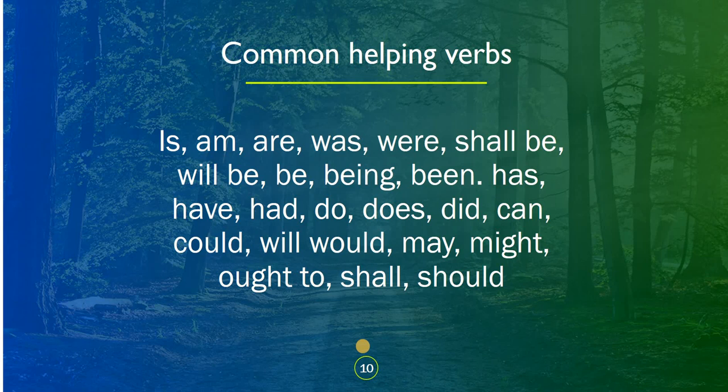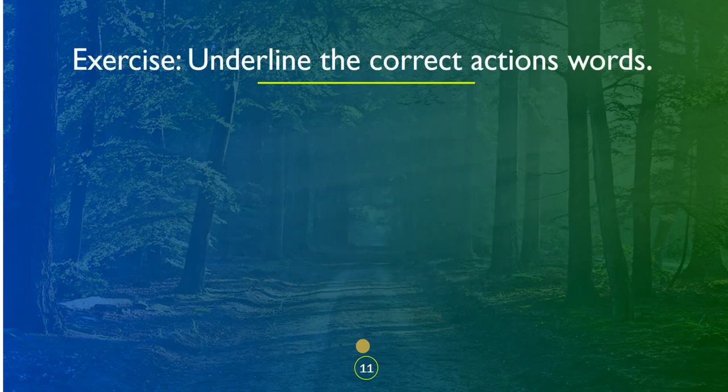Linking verbs or being verbs function as helping verbs in some sentences. Common helping verbs are is, am, are, was, were, shall be, will be, being, been, has, have, had, do or does, did, can, could, will, would, may, might, ought to, shall, should. These are all common helping verbs. Hope you all have understood the concept. Now let us do a small exercise.